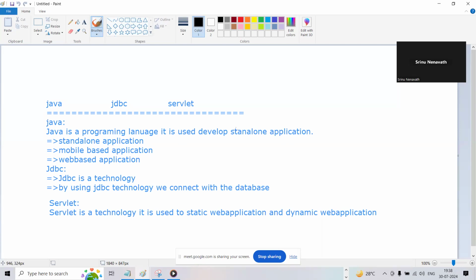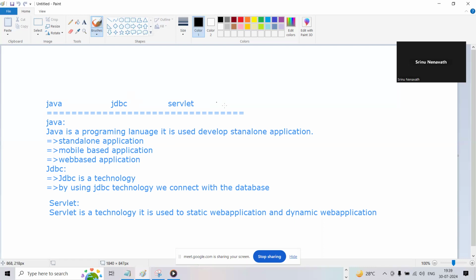So if I want to develop a web based application, what technology do we require, guys? If I go to servlet technology, you should have completed core java, and you have to complete jdbc. What is the purpose of core java? We can develop web based applications. And what is the purpose of jdbc? By using jdbc we can connect to a database.